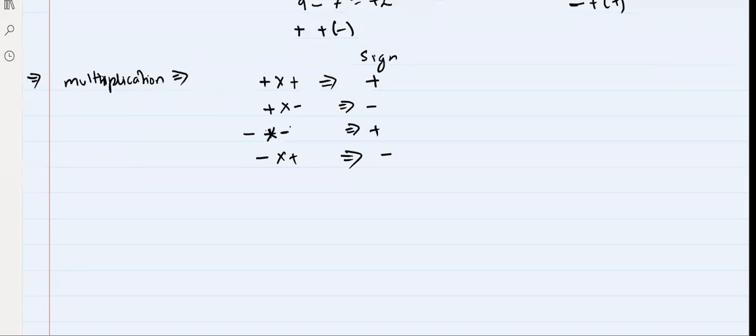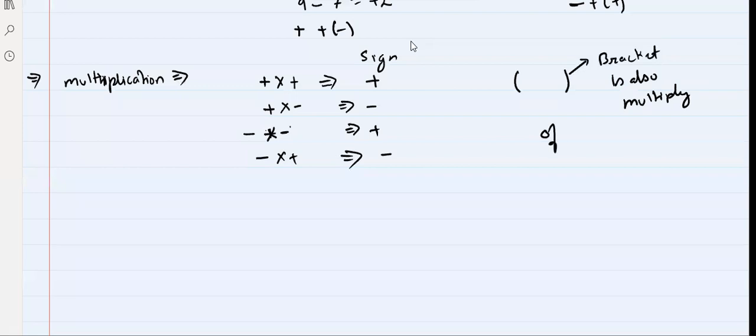Very basic. Now we know the meaning of bracket is also multiply, and the meaning of "of" is also multiply. It means 1 by 3 of 6 means 1 by 3 into 6.